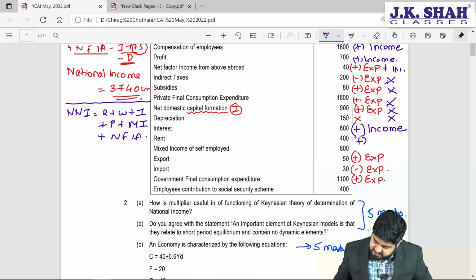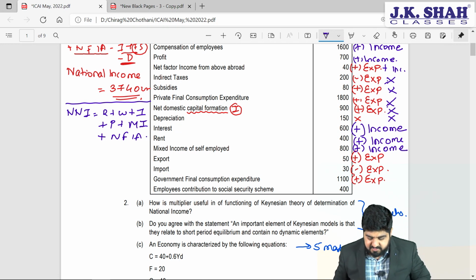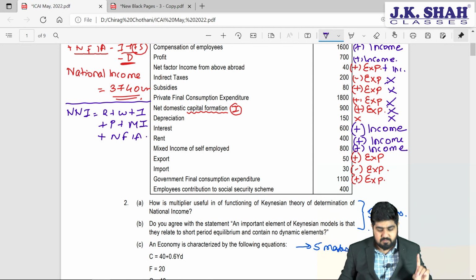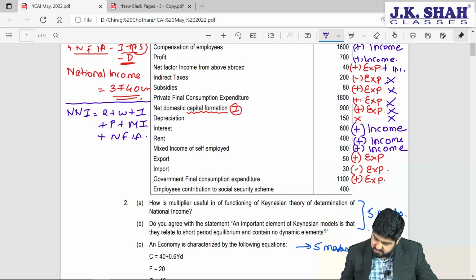Rent is to be added. Mixed income is again to be added. Exports and imports we ignore. Government final consumption expenditure, ignore, right? We do not take it into consideration while calculating the income method. So all these things are ignored.